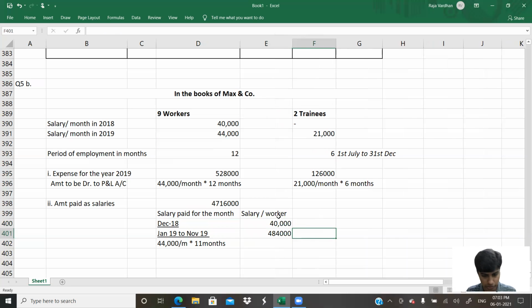Salary per worker. I hope this helps now. Yes, I've added this and then multiplied it by 9.